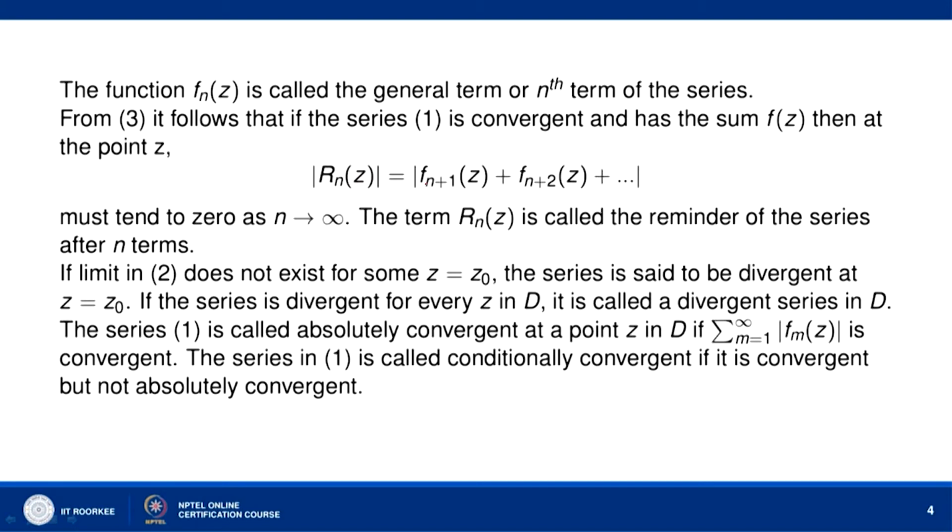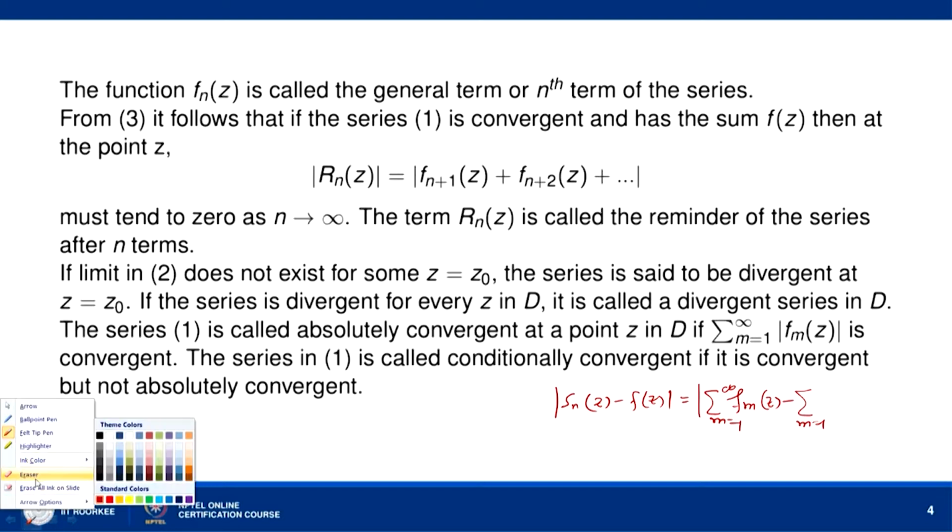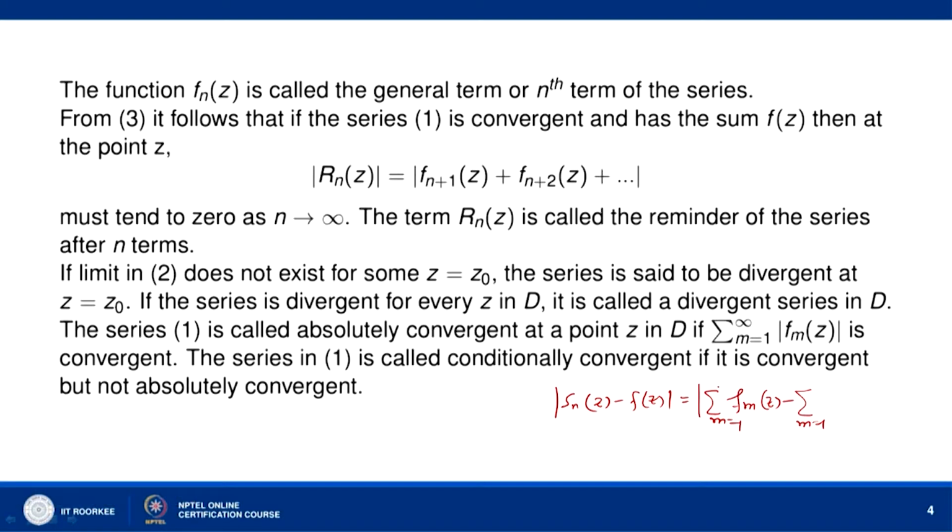So, mod of R_n(z) is equal to mod of f_{n+1}(z) plus f_{n+2}(z) and so on, and this must go to 0 as n goes to infinity. We can see mod of S_n(z) minus f(z) is equal to mod of sigma m equal to 1 to infinity f_m(z) minus sigma m equal to 1 to n f_m(z).